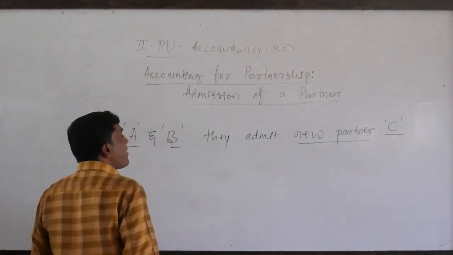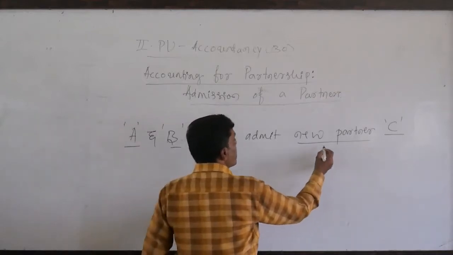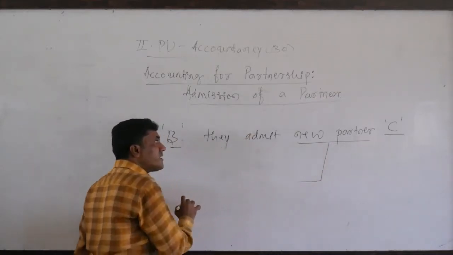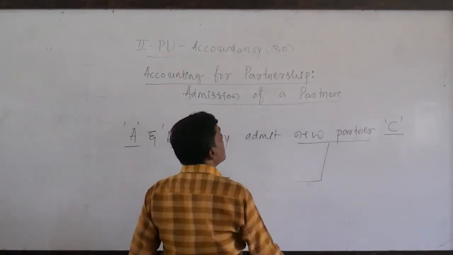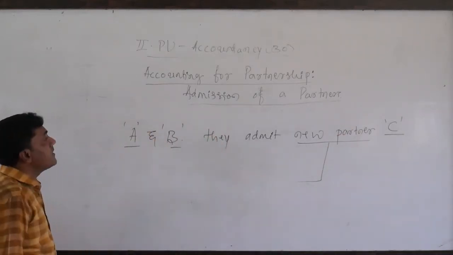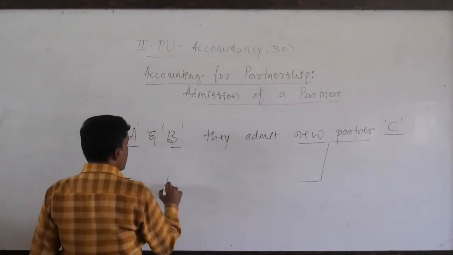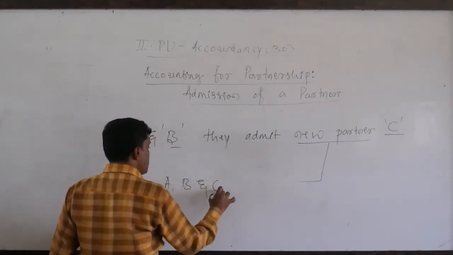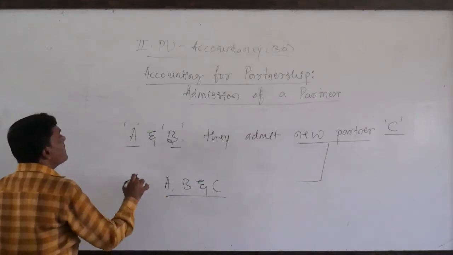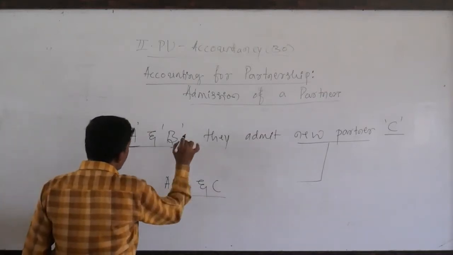So for the sake of capital requirements or for the sake of knowledge requirements, they need to give admission to the new partner, dear students. So now the partners are A, B and C. Earlier there were only two partners.